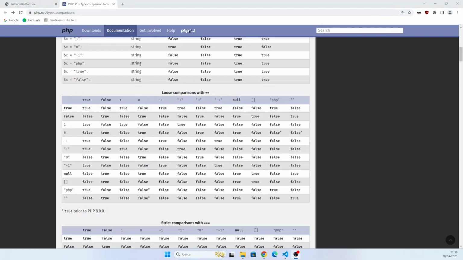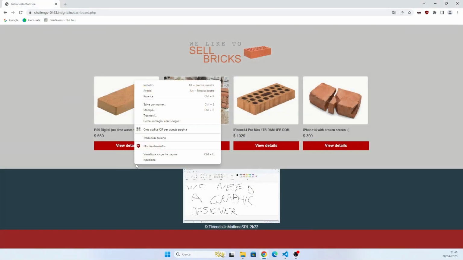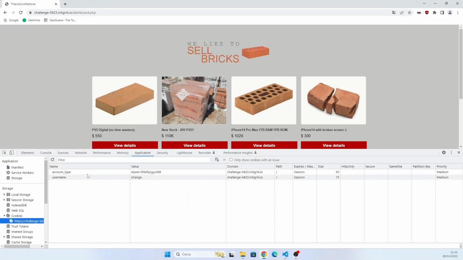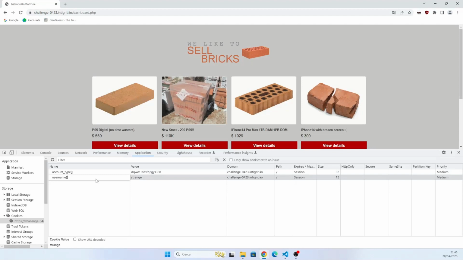Prior to PHP 8, there was this strange conversion between strings and numbers, so a string that does not start with a numeric character is converted to the number 0. And this is dangerous, especially when working with JSON, which lets you send typed variables. Speaking about types, there is also another funny thing we can do: we can try to send an array by adding brackets, so the variables are not strings anymore, but arrays.